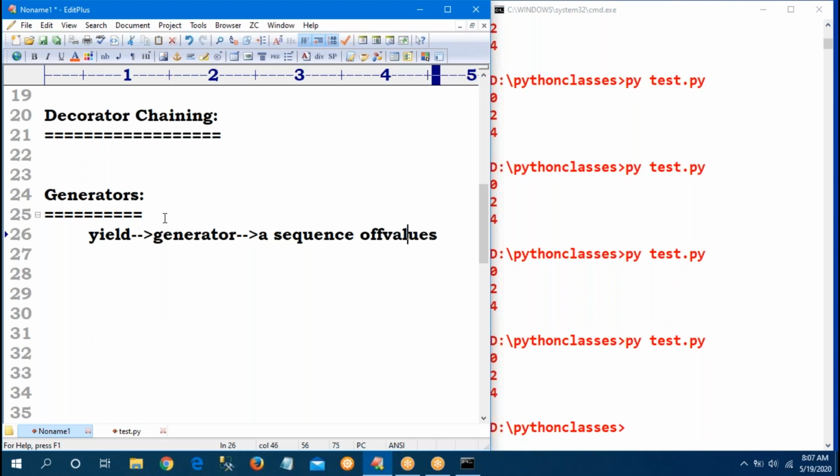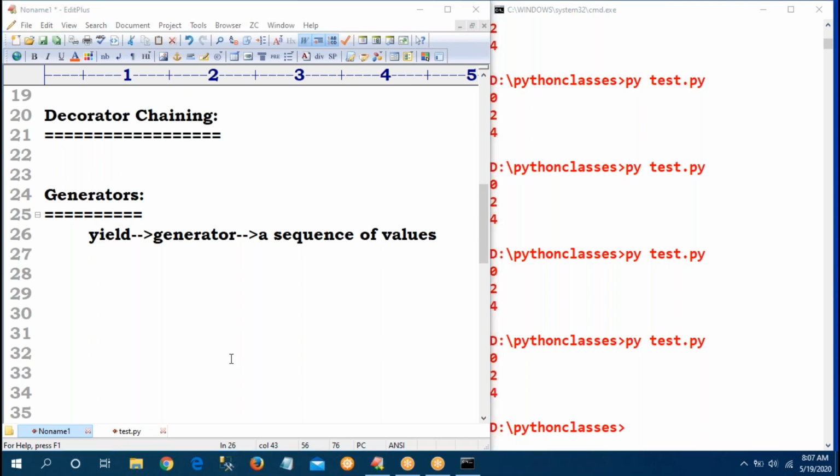After generating, if you want to display the values, then you can go with the next function. Yield is a keyword which is generating. Observe, sir, a generator is also a normal function only. It is not any predefined specific functionality.